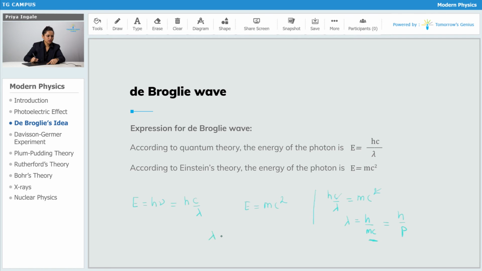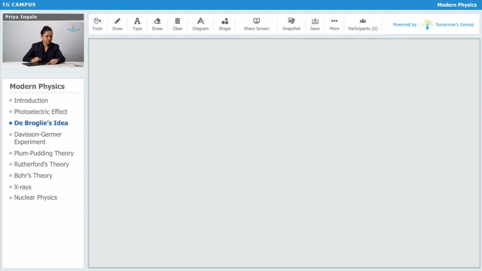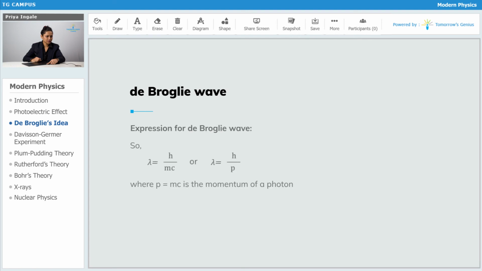So here we got a relation between the wavelength and the momentum of the particle. So lambda is equal to h by p, and this wavelength lambda is also called the de Broglie wavelength. Right. We have just derived this formula that the de Broglie wavelength is given by the ratio of Planck's constant to the momentum. Okay.